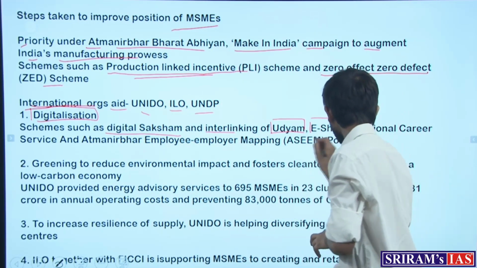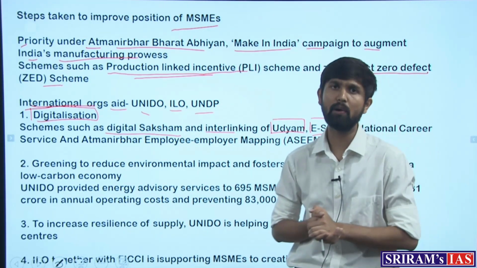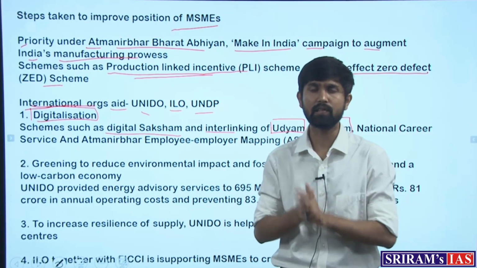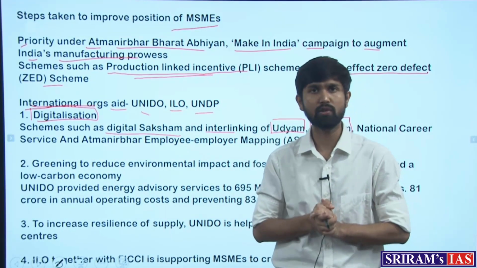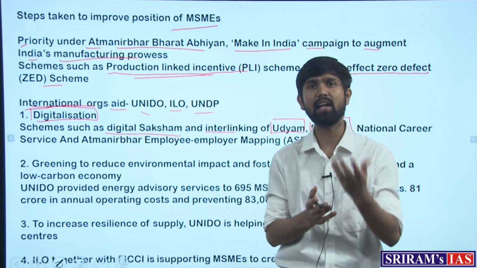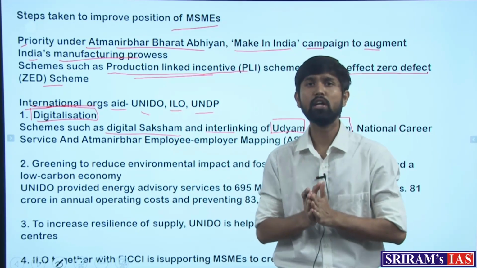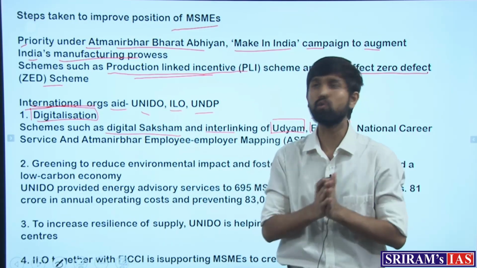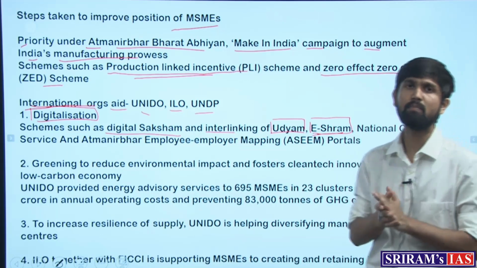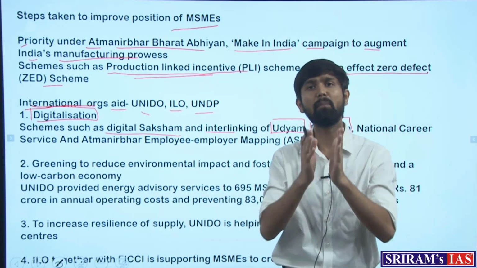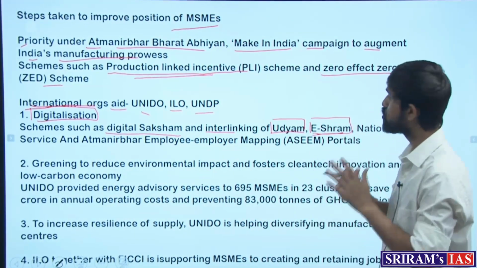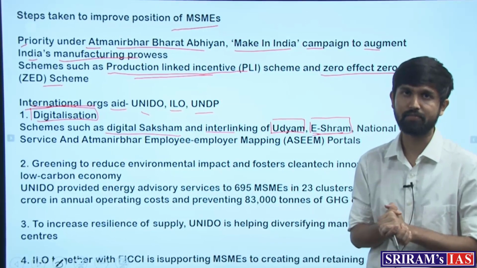Then there is the eShram portal, which we've talked about earlier, is that portal which is the registry of all the informal workers. All the informal workers need to register on this portal, and once they are registered, then all the social security benefits and other benefits that can be given to these informal workers can accrue to them after their registrations have been done. This eShram portal, recently inducted, has seen a number of registrations from the informal sector. So these are steps to increase the digitalization process for the MSMEs.